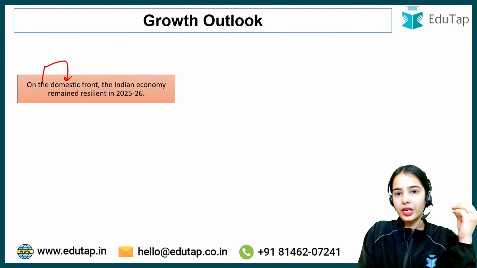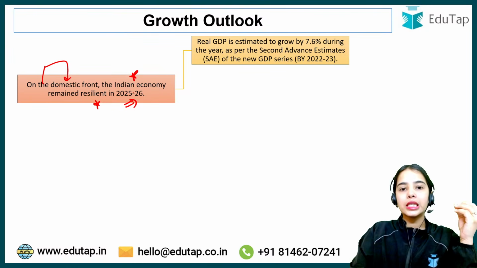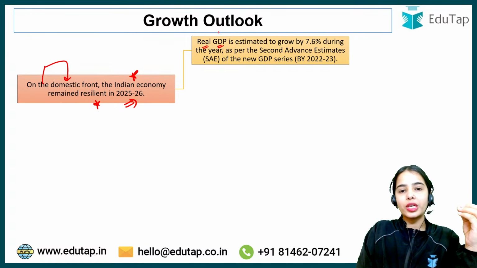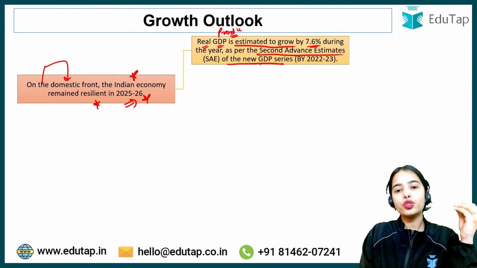On the domestic front, the Indian economy remained resilient in 2025-26. The real GDP, that is the real gross domestic product, which shows the real production that happened in the economy, is estimated to grow by 7.6% during the year, as per the second advance estimates of the new GDP series.